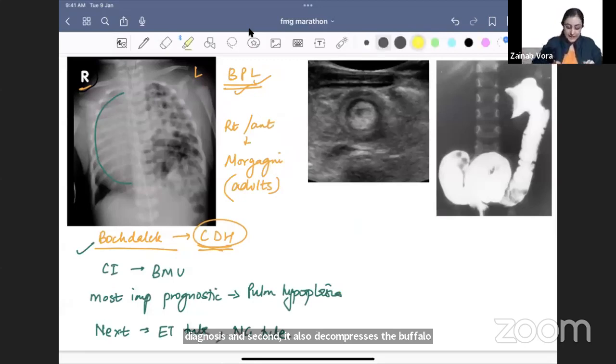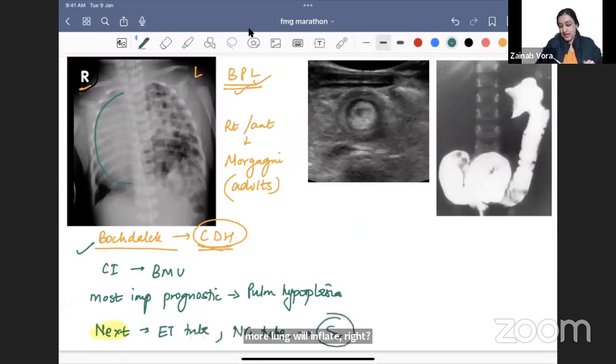So this is my next step, and eventually the definitive management is surgery, right? So after securing the airway and after putting the NG tube, the baby goes for surgical repair. So this in a nutshell covers our entire diaphragmatic hernia. Okay, everybody, are we good? Do you remember everything?